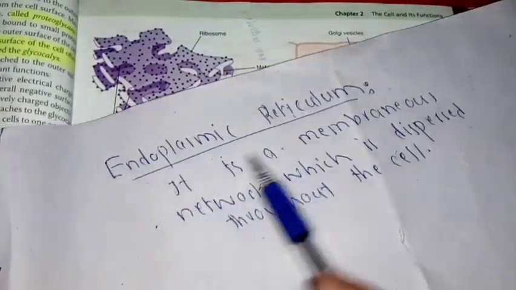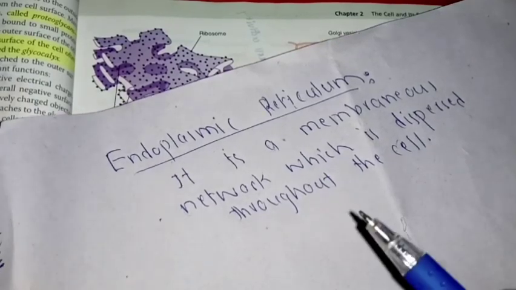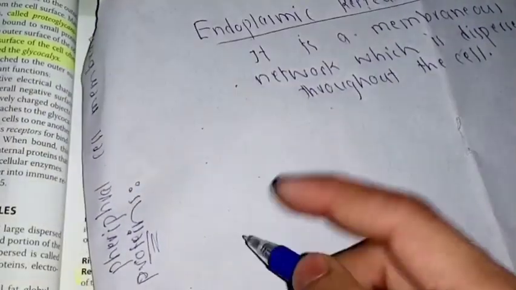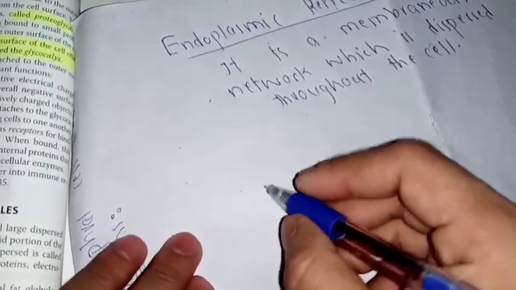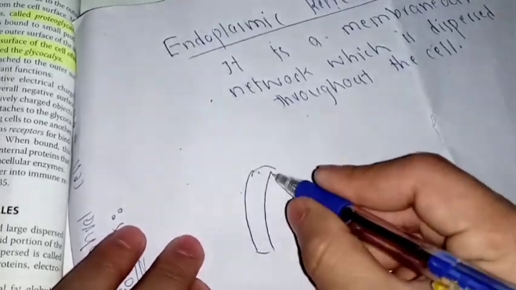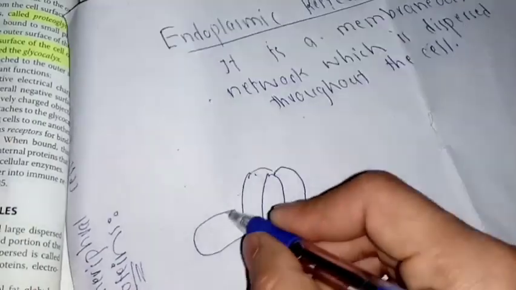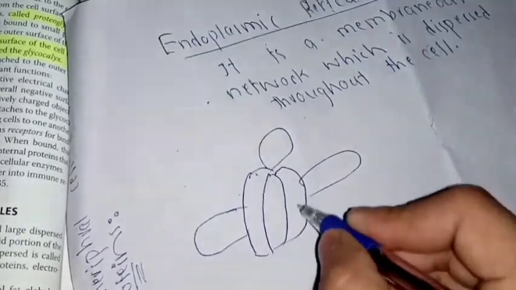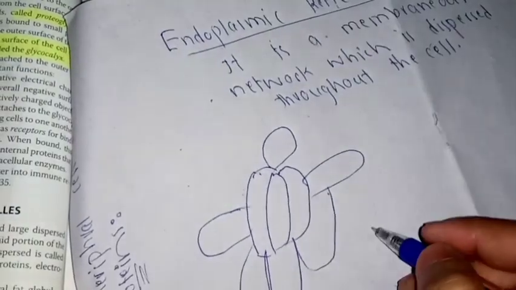This organelle is more extensive in those cells which are highly secretory in nature. The structure of the endoplasmic reticulum is like this. The tubules, this is one tubule, this is another tubule, and like this they form an extensive network of tubules throughout the cells.